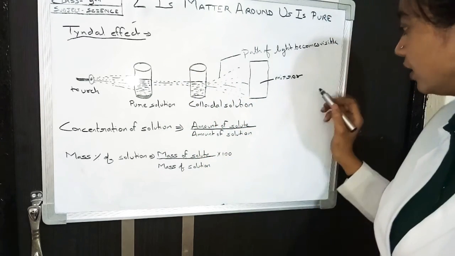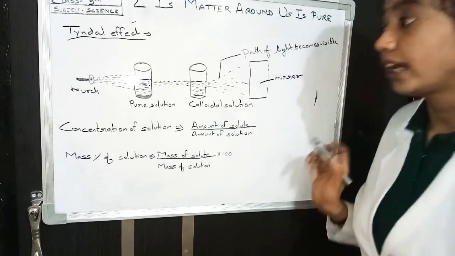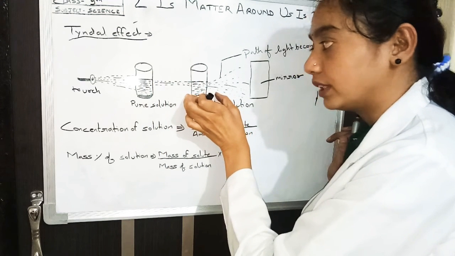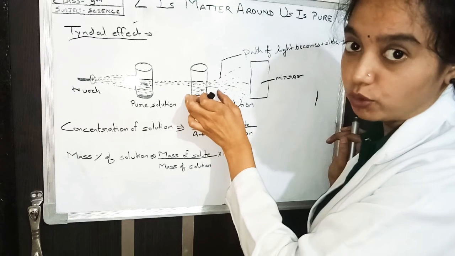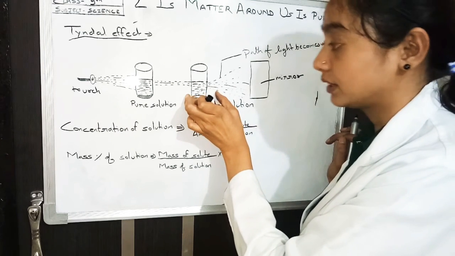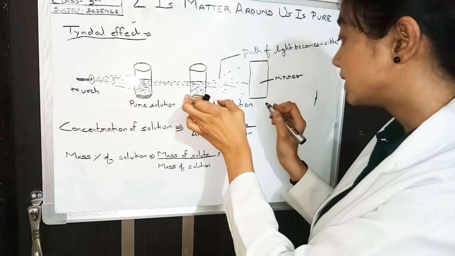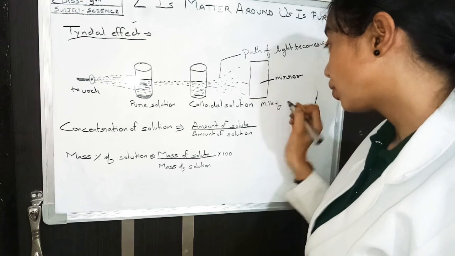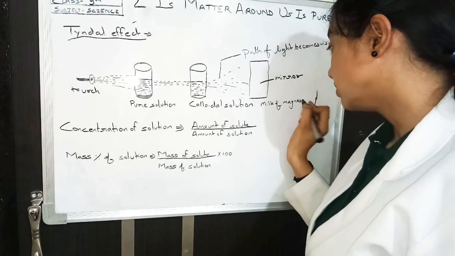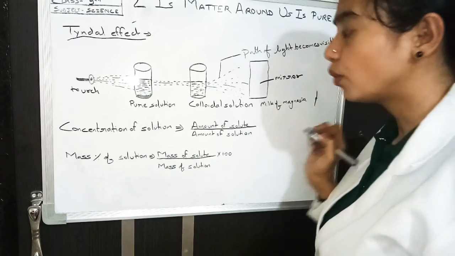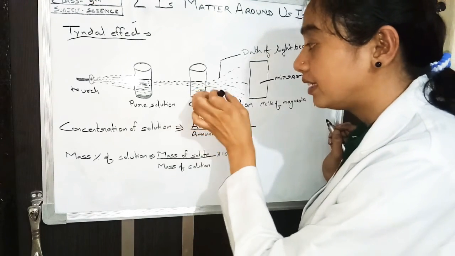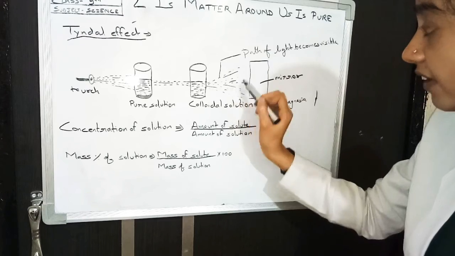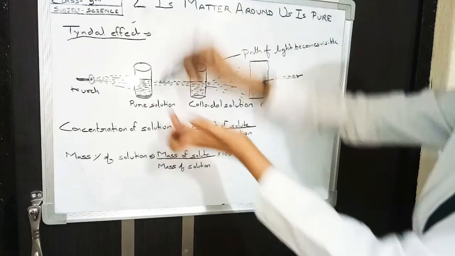Whenever this light travels through a colloidal solution, I have told you the examples of colloidal solutions, suppose butter, milk, milk of magnesia, and oil liquid emulsion, these light rays get scattered. Here light rays are scattering.